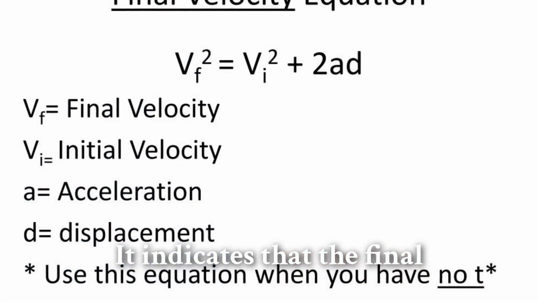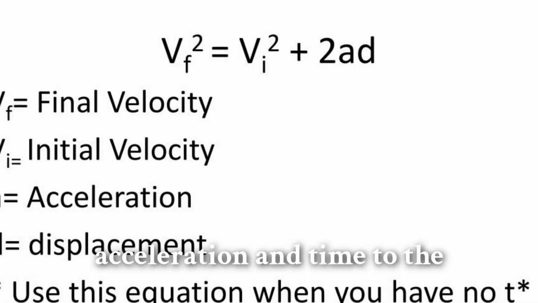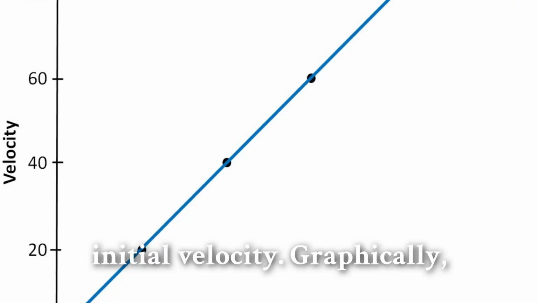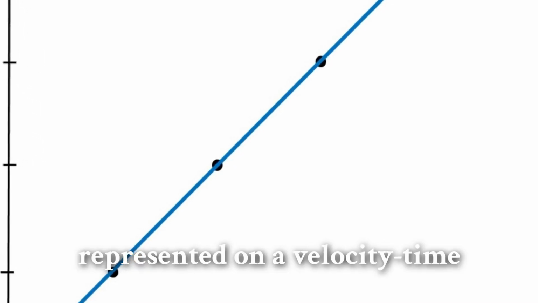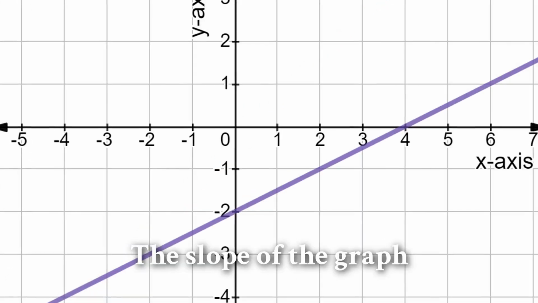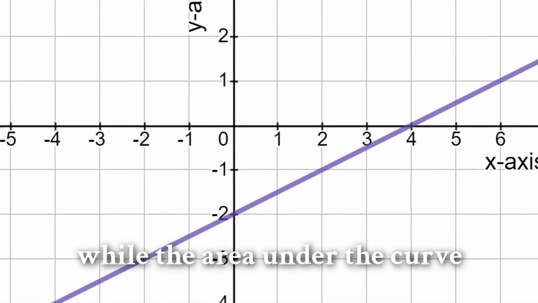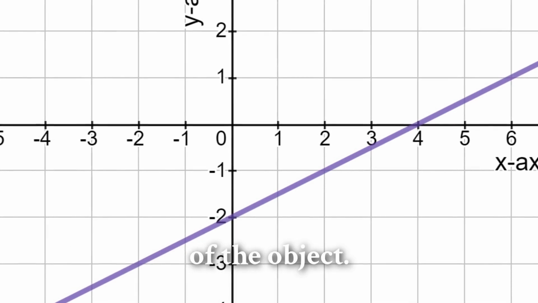It indicates that the final velocity can be calculated by adding the product of acceleration and time to the initial velocity. Graphically, this relationship can be represented on a velocity-time graph. The slope of the graph represents acceleration, while the area under the curve corresponds to the displacement of the object.